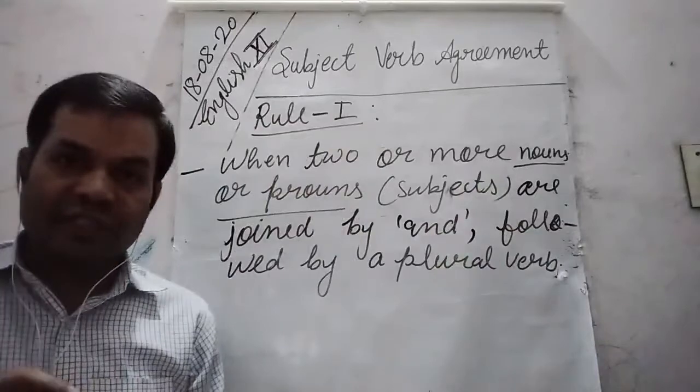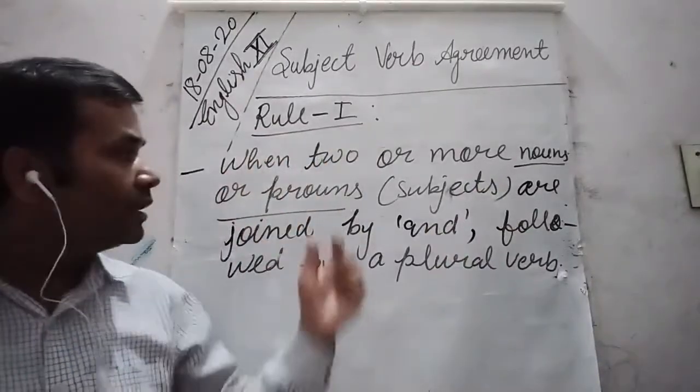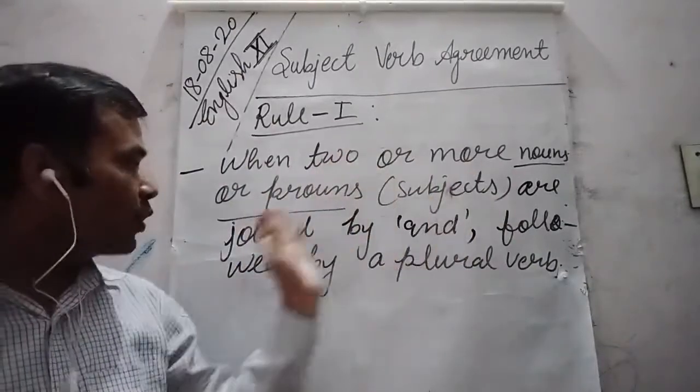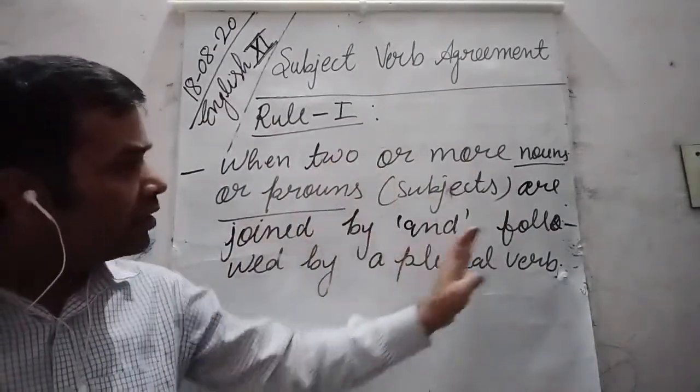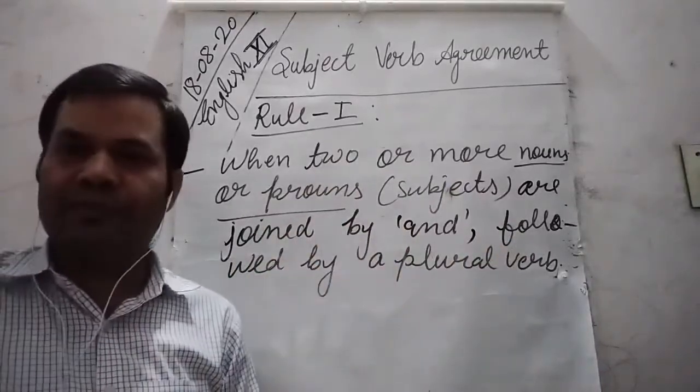So dear students, when in a sentence two or more subjects are joined by and, they are followed by a plural verb.